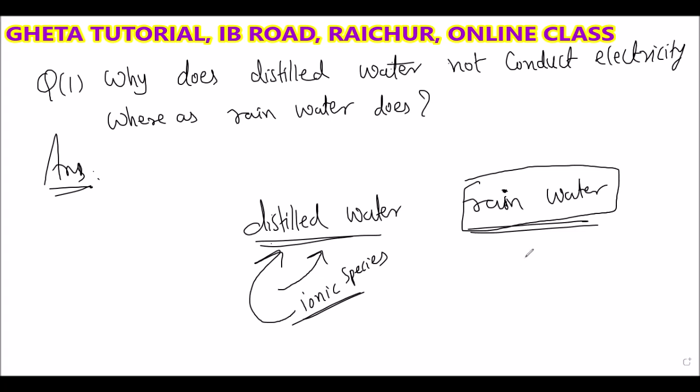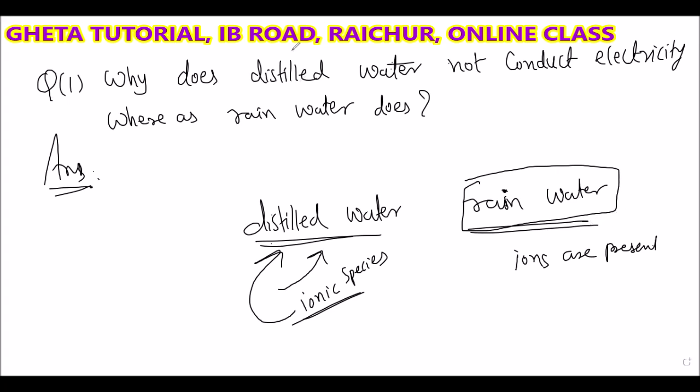So many ions are present in the rainwater. So now tell me, which will conduct electricity? Whether distilled water or rainwater? Rainwater. Why does the rainwater conduct electricity? Because ions are present.